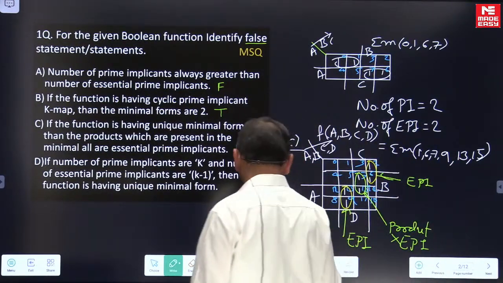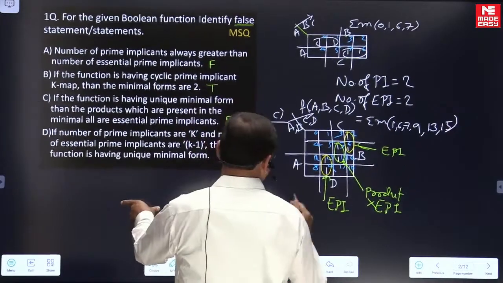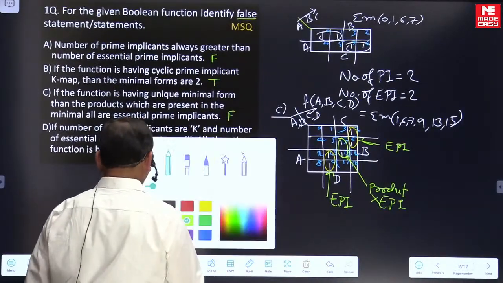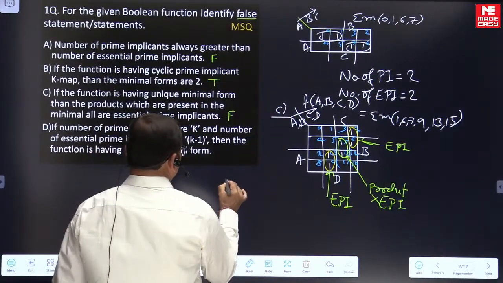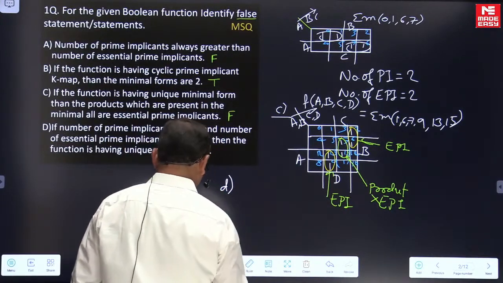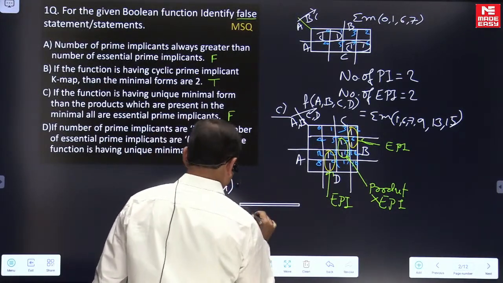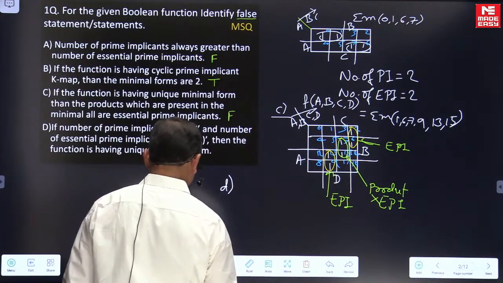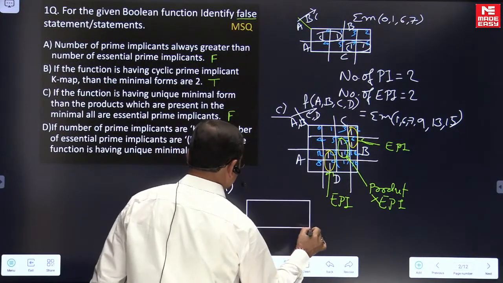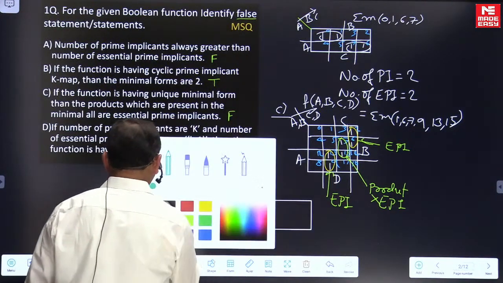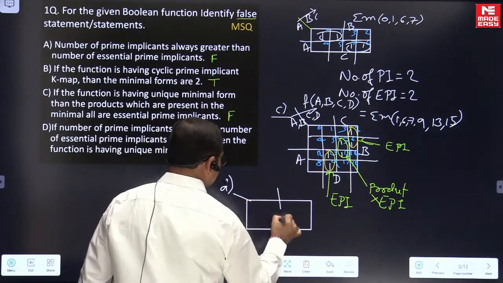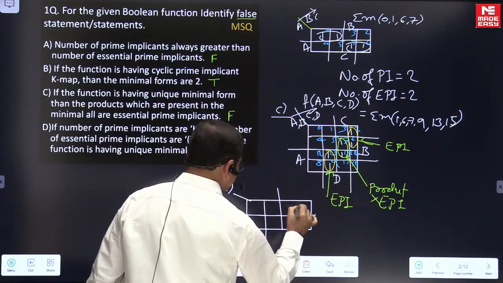If you want to look at an example for this, suppose we consider a 3-variable Boolean function.